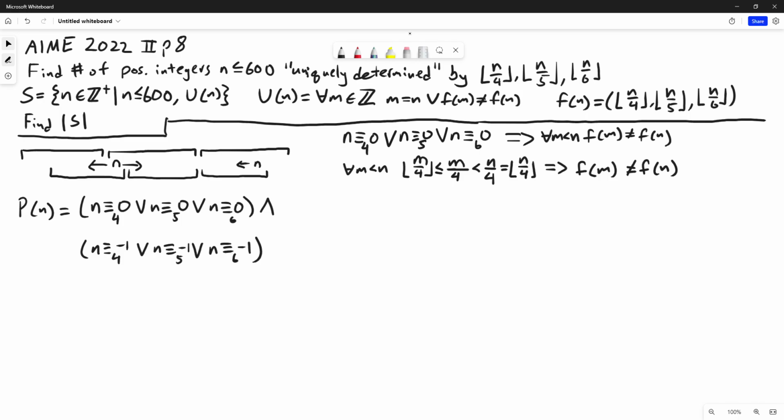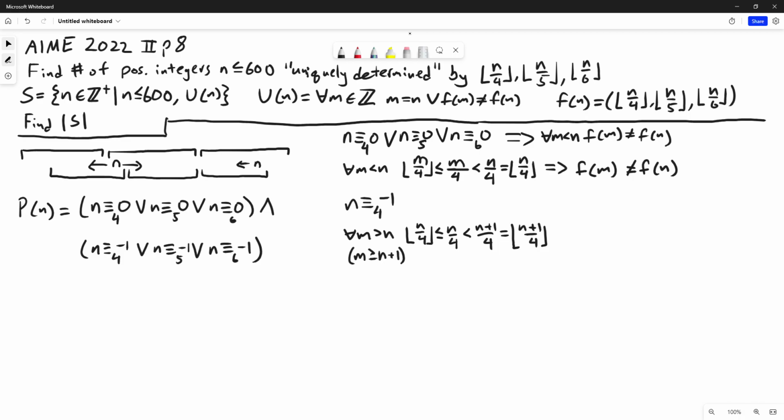Now let's look at the case n congruent to -1 mod 4. Then for all m greater than n, the floor of n over 4 is less than or equal to n over 4, which is certainly less than n plus 1 over 4. And n plus 1 is divisible by 4, so this equals the floor of n plus 1 over 4. And if m is greater than n, that also means m is greater than or equal to n plus 1, since m and n are integers.